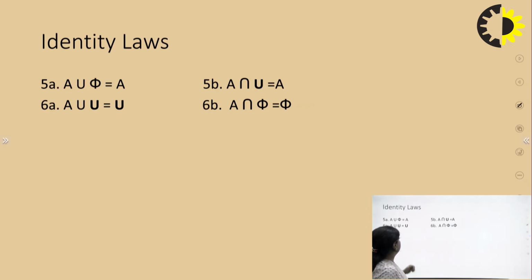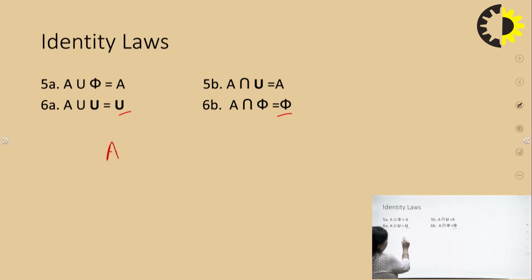The next part says that you have a set A and you take its union with the universal set U, you will always get the universal set U. And whenever you have set A and you take its intersection with the null set phi, you will always get a null set or phi. So let us take some examples for this.